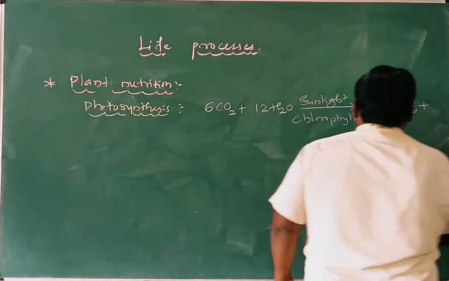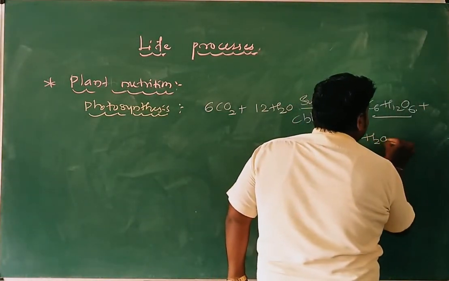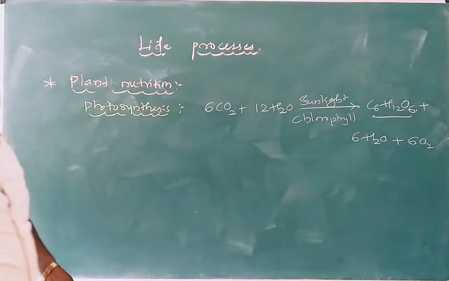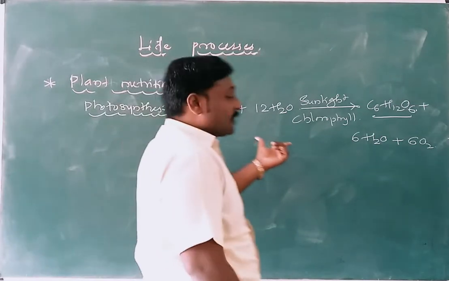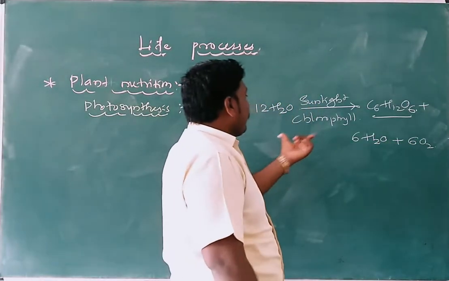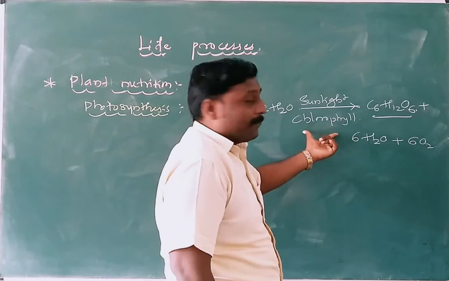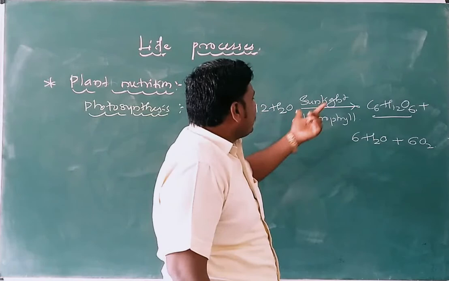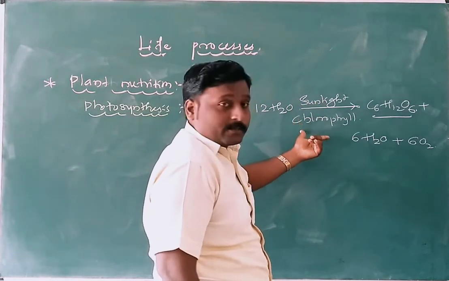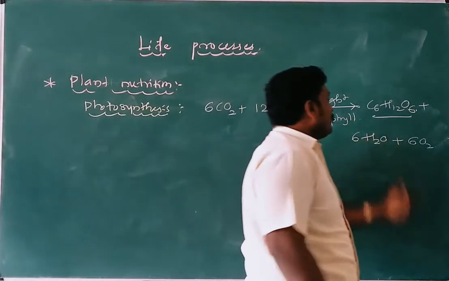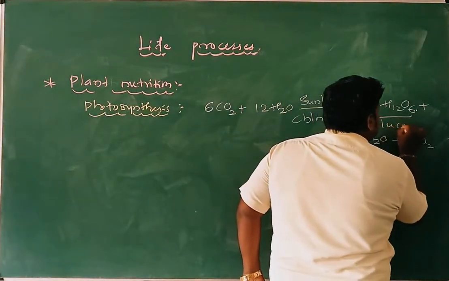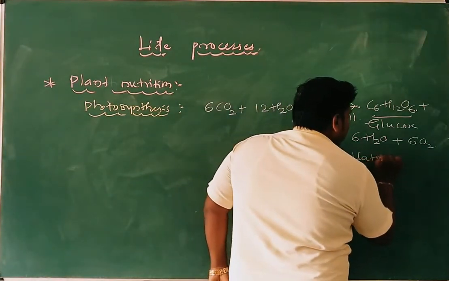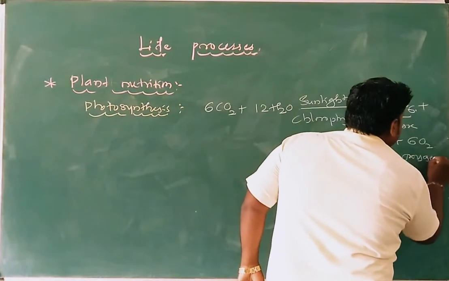Afterwards, 6 molecules of water as well as 6 molecules of oxygen. The main raw materials used are carbon dioxide and water, absorbed by the chlorophyll pigment, the green part of a plant. Absorption of carbon dioxide as well as sunlight is necessary. Then they produce the first product, glucose or carbohydrate, and next water molecules and oxygen.